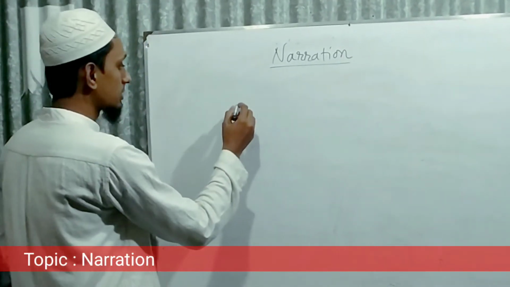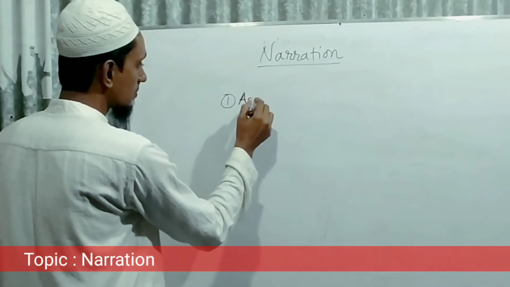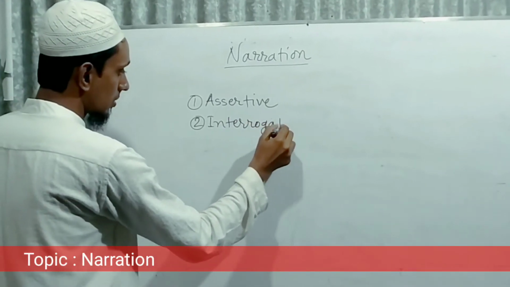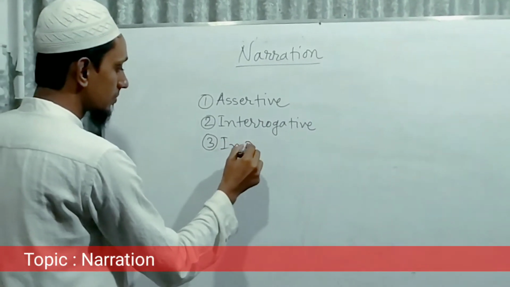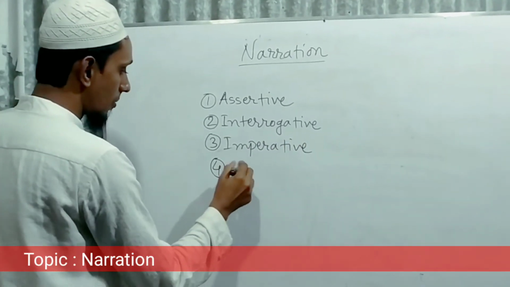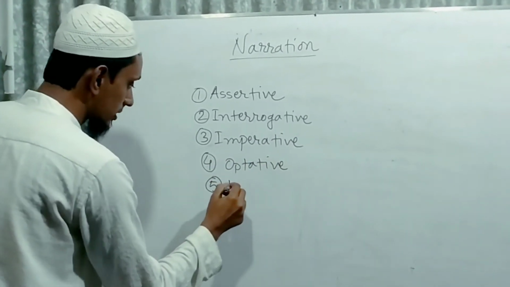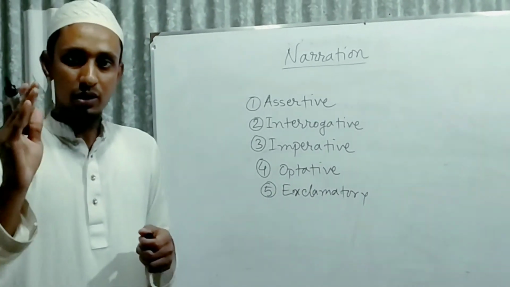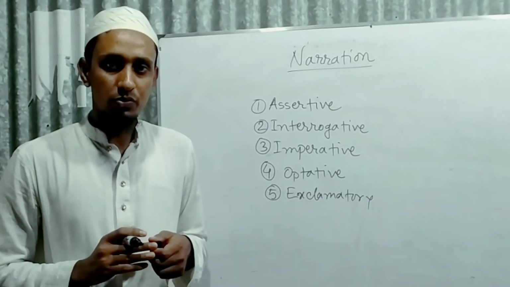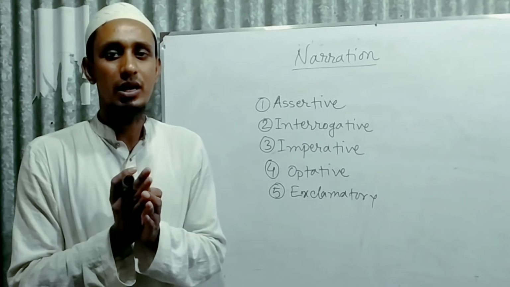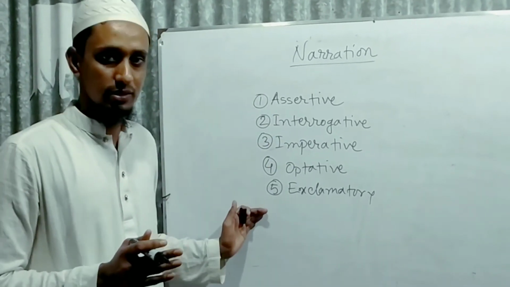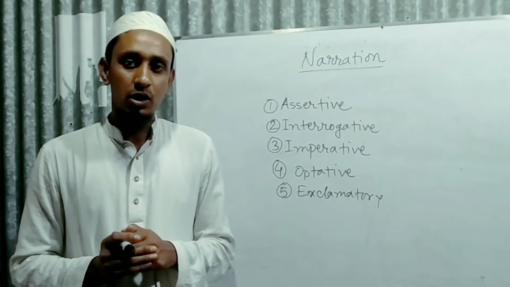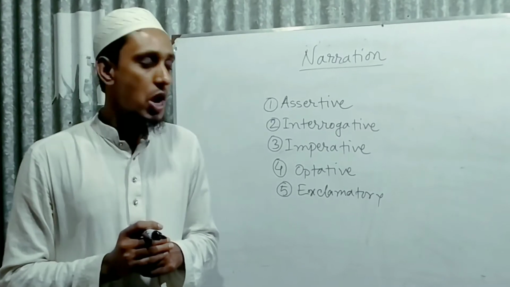One is assertive, two, in the item of narration, you have a clear idea about these sentences. So how do we know what sentence it is? For that we have to know the structures of the sentences.